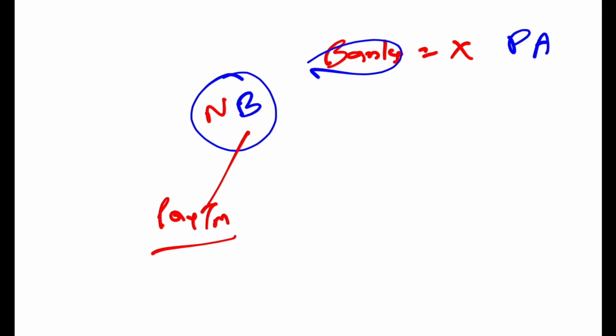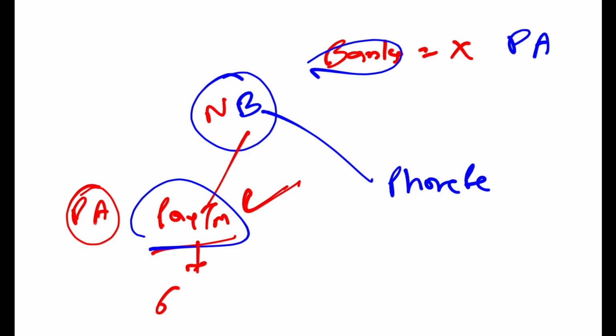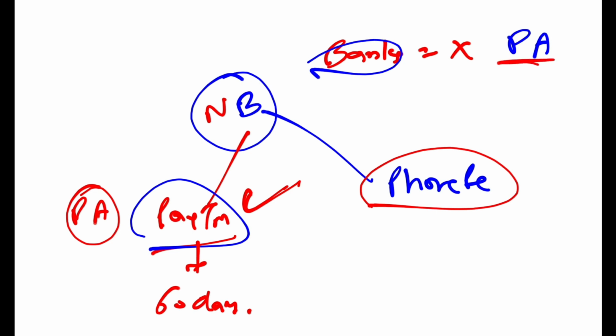Now Paytm, let's say, is already providing the payment aggregator services. It has to get the authorization within 60 days. And PhonePe, let's say, is not providing payment aggregator services but wants to provide them. Again, it has to take the authorization from the RBI within 60 days.